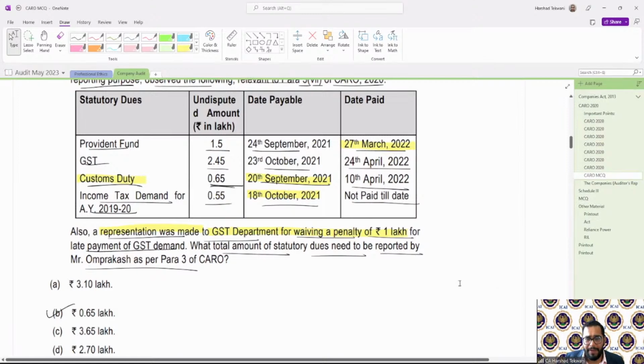Now, some will ask whether the GST penalty waiver is a disputed one. Answer is no, that is not a disputed one. Clear? Any doubts still? Any doubts?